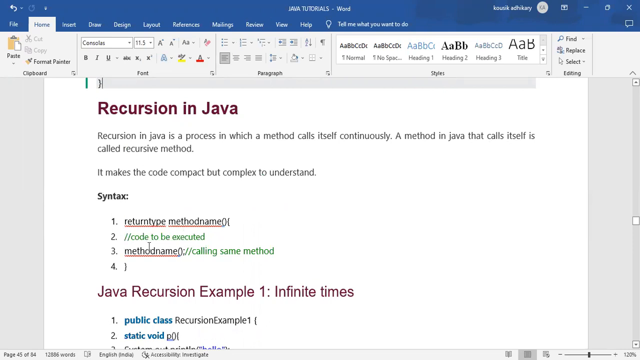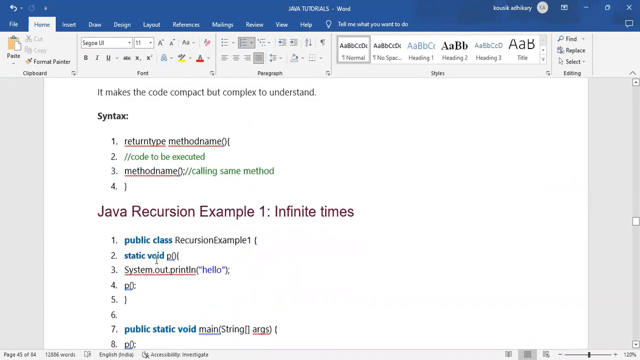And the syntax is, first of all, we need to give the return type, that is void or string or anything. And then the name of that method. Within that block, we need to again call that method by using its name. So I am doing the same thing: we have declared the return type is void, and we have given the name p. And within the block of that method, we are simply printing the message hello.